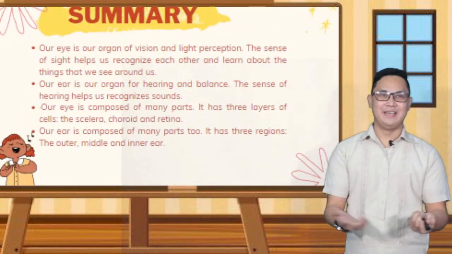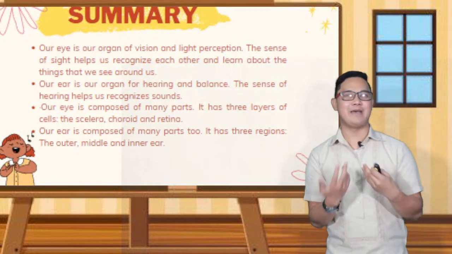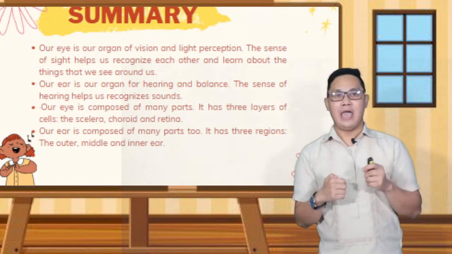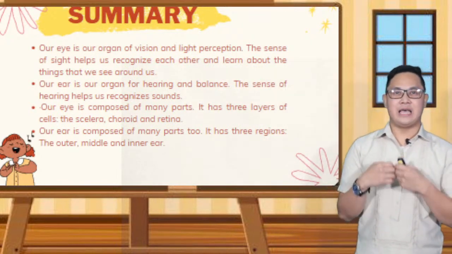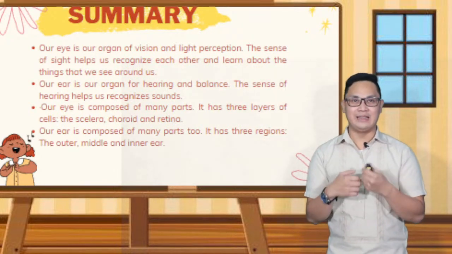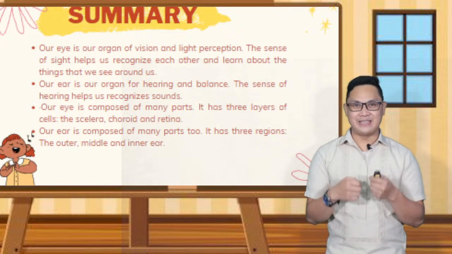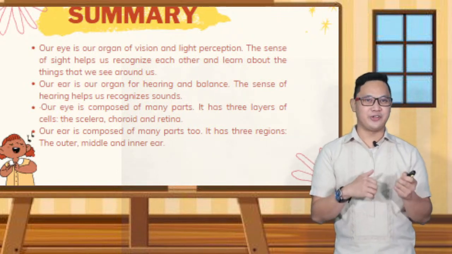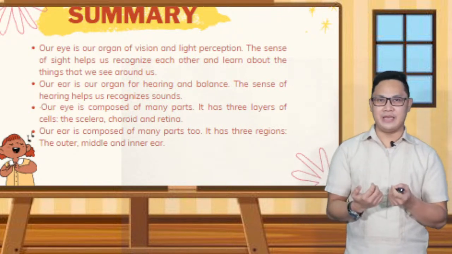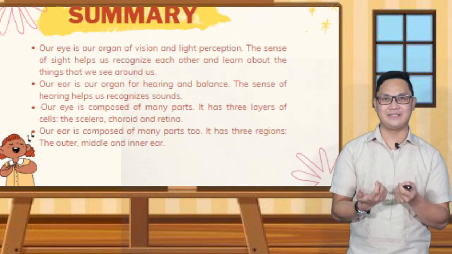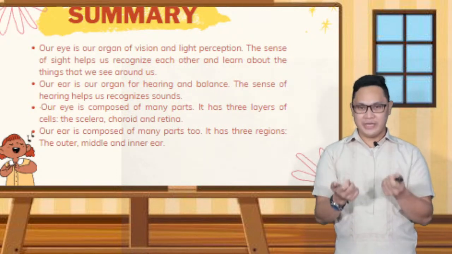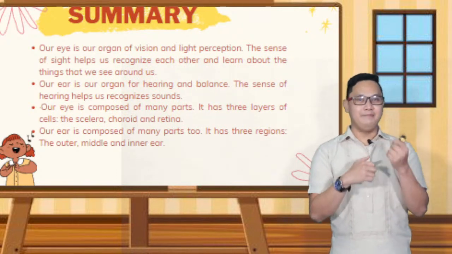All right, remember this. Let's have the summary of the lesson we have today. Remember, our eyes are our organ of vision and light perception. The sense of sight helps us recognize each other and learn about the things that we see around us. Our ear is our organ for hearing and balance.